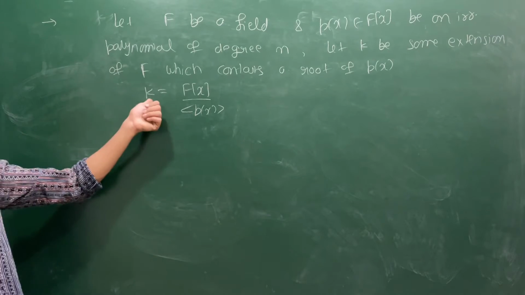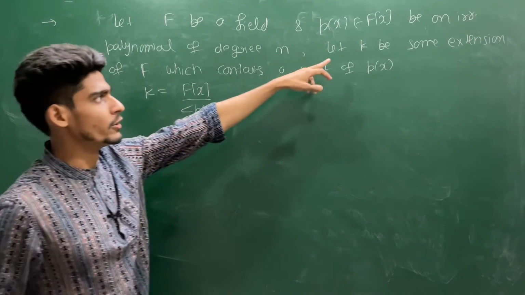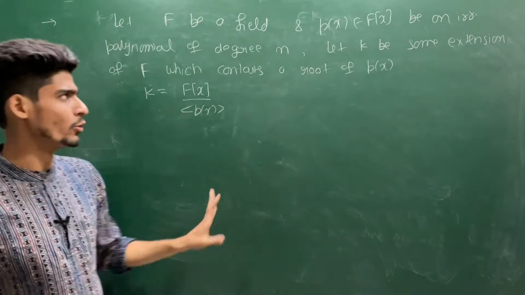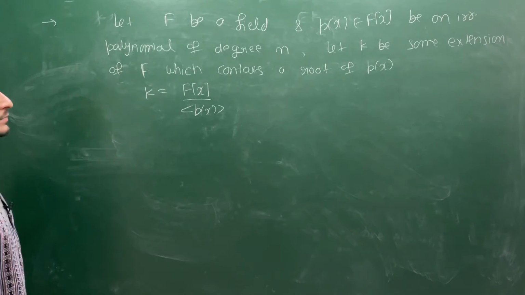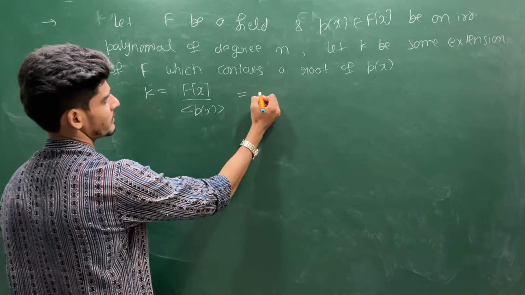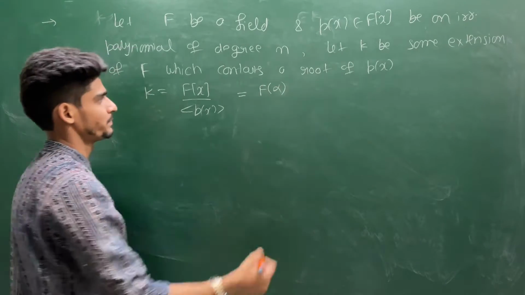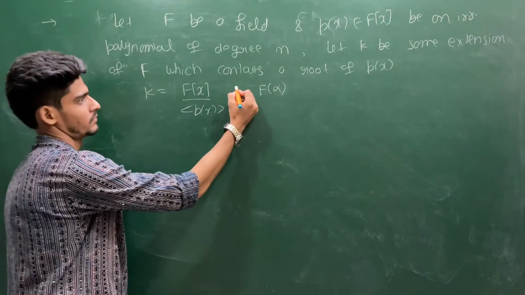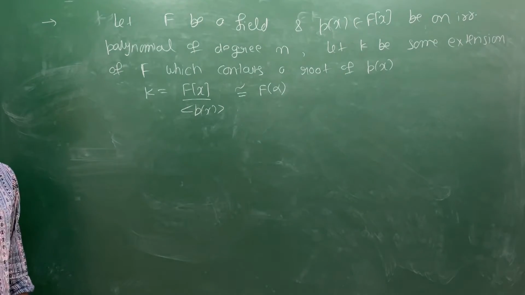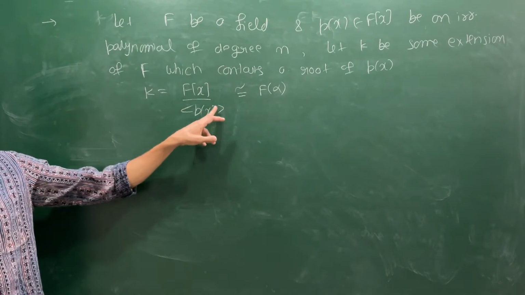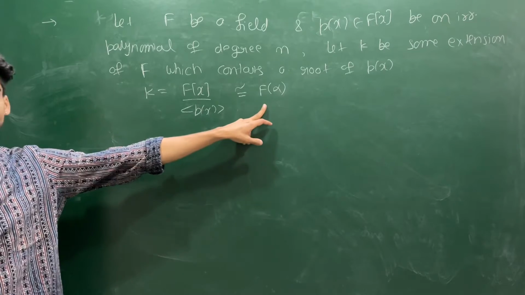You can construct more than one K. This K need not be unique. You can construct more K. Can I say this is isomorphic to this? This K we actually chose in this manner, but this is actually isomorphic to this.